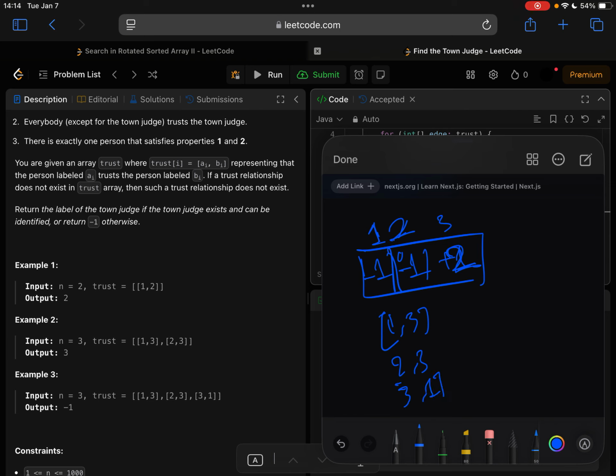Then 3, 1, here is a dependency to 1. So node 3 again subtracts 1, and node 1 gets incremented by 1, so this becomes 0. So the final is 0, minus 1, and 1. This would be the final state of the 3 node array, and this is going to make sure it's failing.